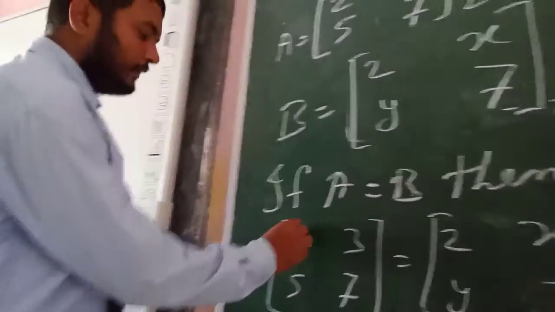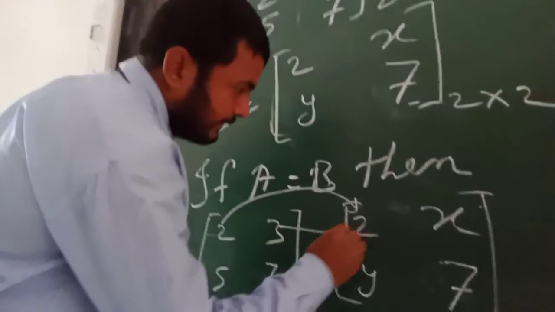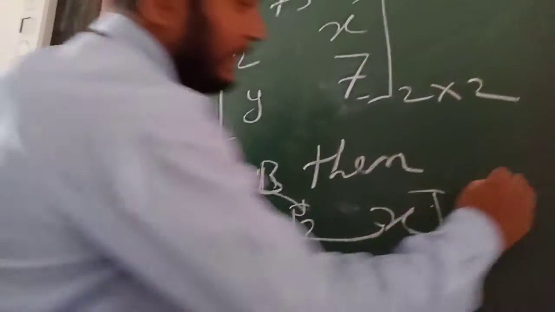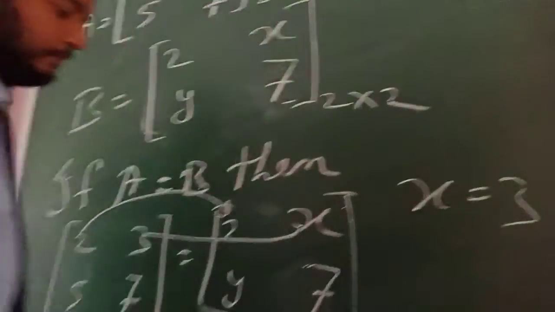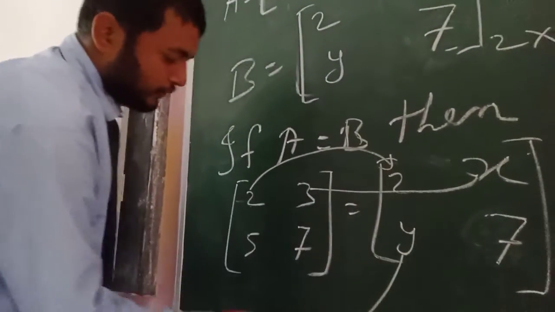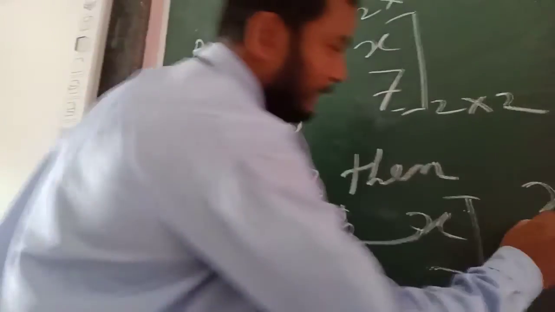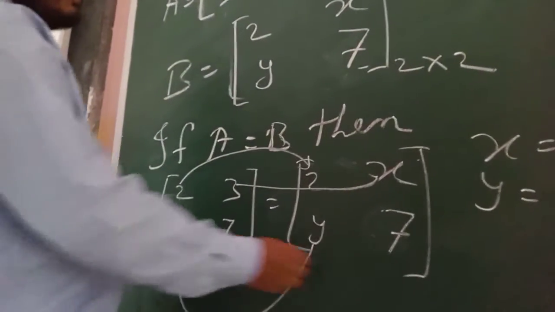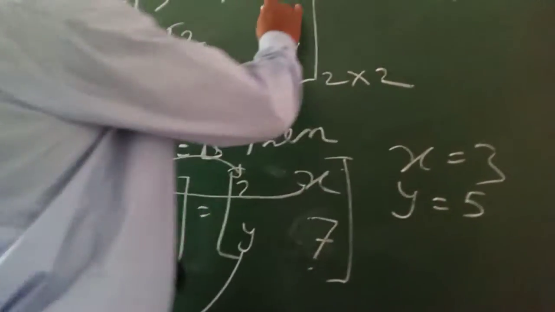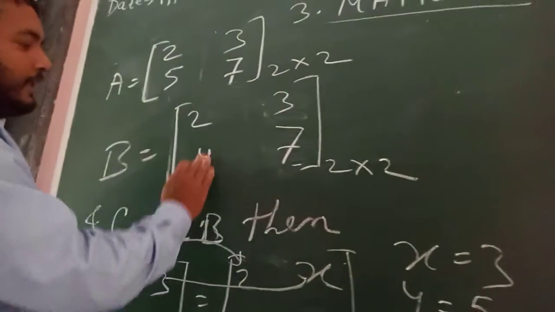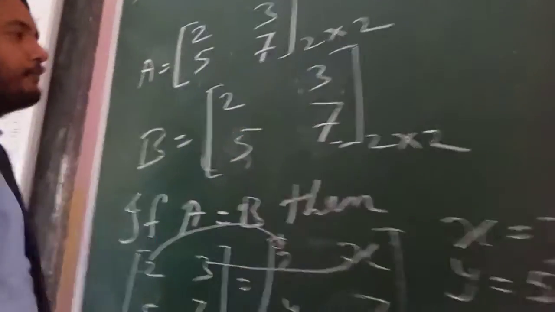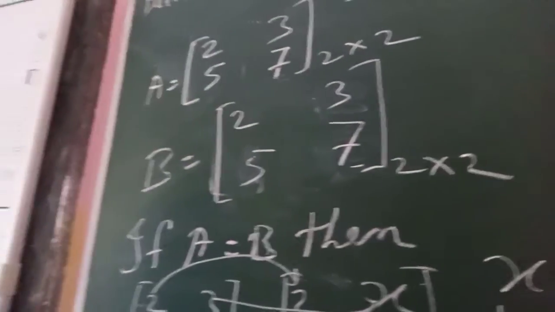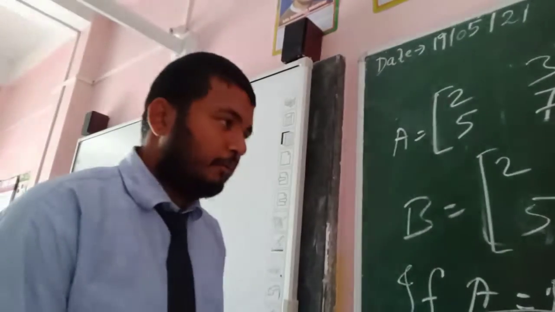Here 2 is equal to 2, no problem. Here 3 will be equal to x, so x value will come 3. Here y value should be equal to 5, so y is 5. And 7 is already equal to 7. So if in place of x we put 3 and in place of y we put 5, then these two matrices A and B are equal.